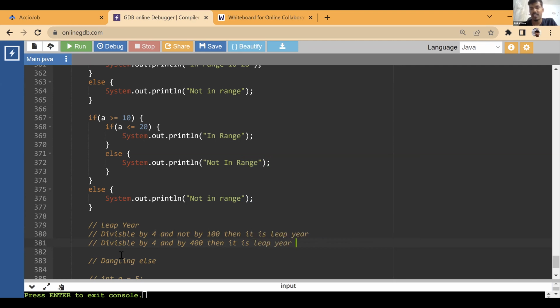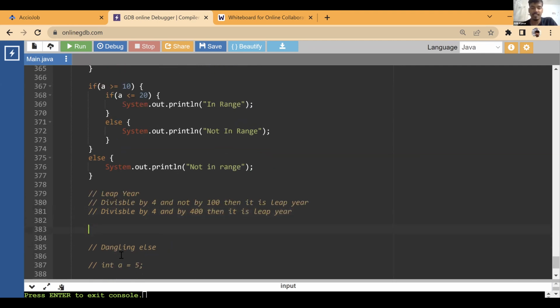So what does this mean actually? For example, year 2004 is a leap year. Year 2008 is a leap year. So these satisfy the first condition, year divisible by 4 and not by 100. Okay, so this is a leap year. But for example, year 1900, this is not a leap year. You can Google it. This is divisible by 4, but it is divisible by 100 as well. So this is not a leap year. It does not satisfy the first condition and neither does it satisfy the second condition. It is not divisible by 400.